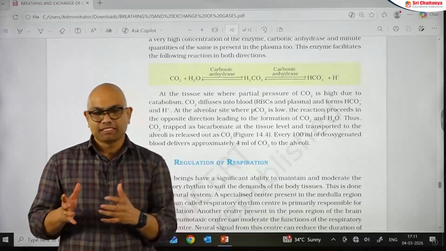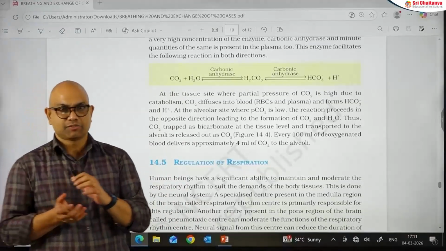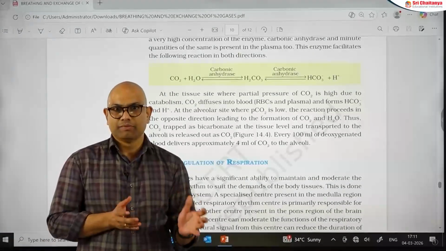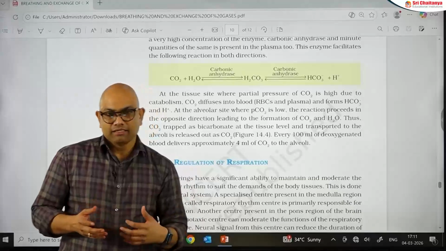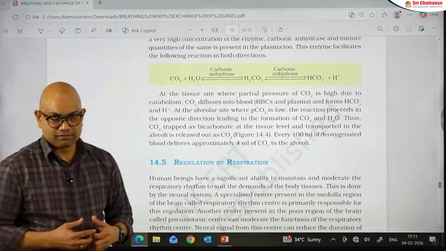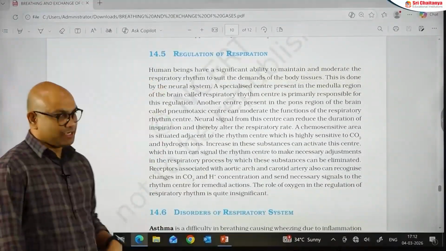Next, 70% is the major percentage of carbon dioxide, transported as bicarbonate both by RBC and plasma. So, this is regarding the transport of gases. The next topic is regulation of respiration.